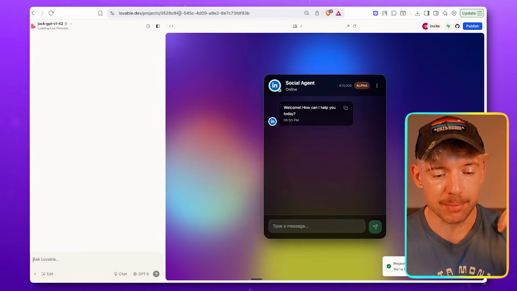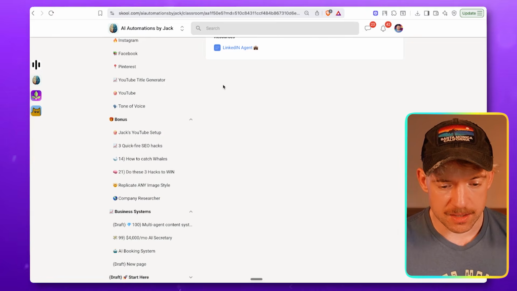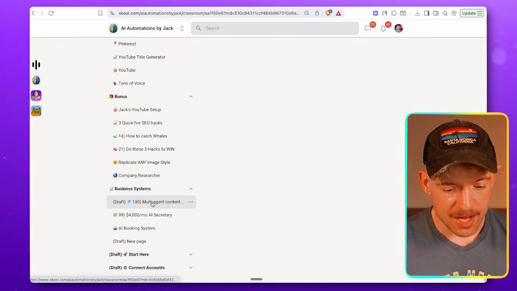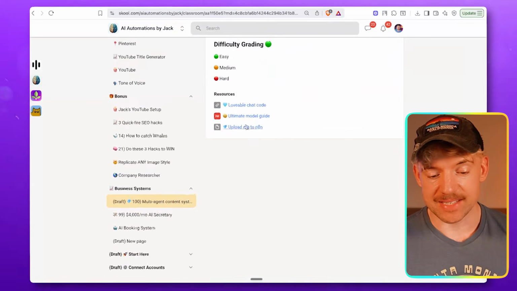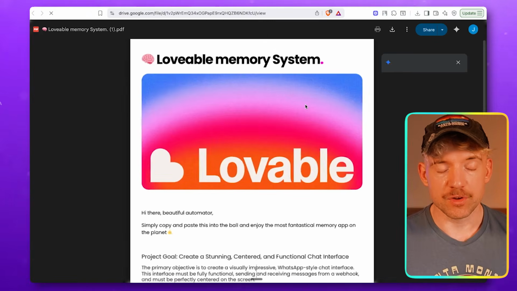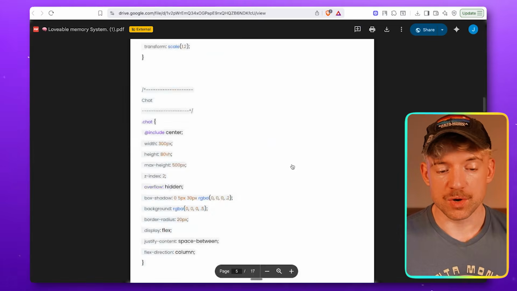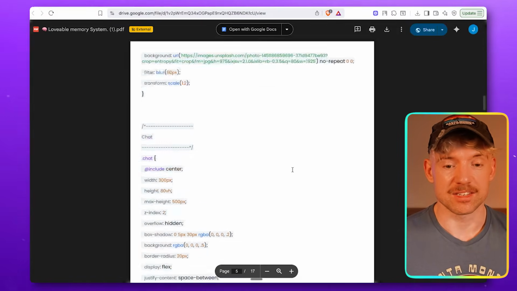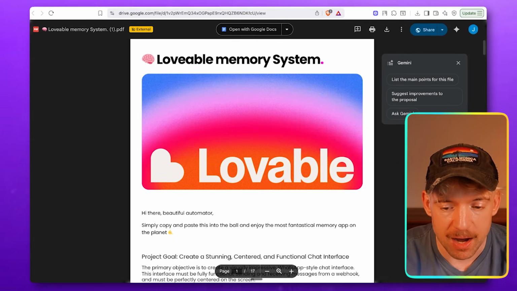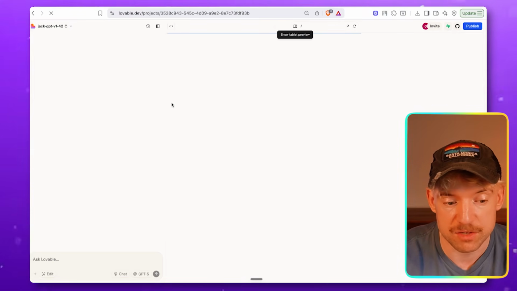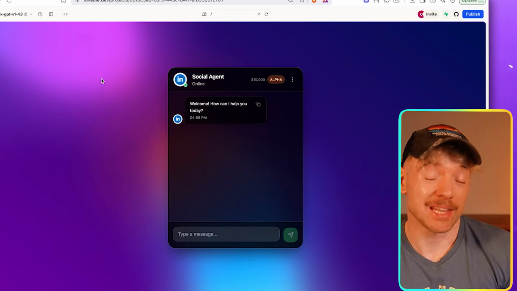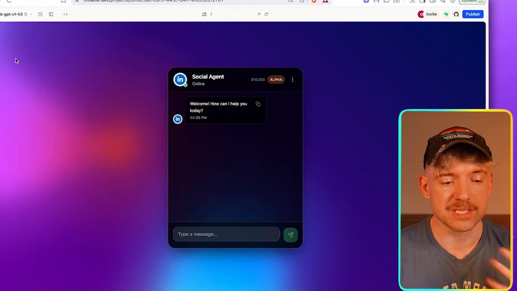I'll also put a link down below if you want it, which is, if I come over to, where are we at now? It's down here on the left-hand side, under multi-agent content. Yeah, this one. If you put in the Loveable chat code, if you just put this information into Loveable, you will create basically this entire thing. So I'll put that down below in the description for you, so you can just literally grab it and build it. Out of respect for your time, I'm just going to show you exactly what you've done. Once you've entered that information in, you're going to see a page that looks something similar to this. You can add in logos, by the way, by just copying a logo and telling it to add it in.